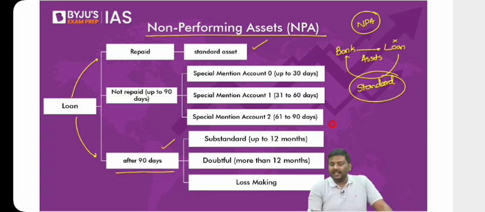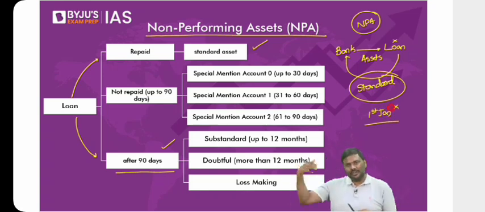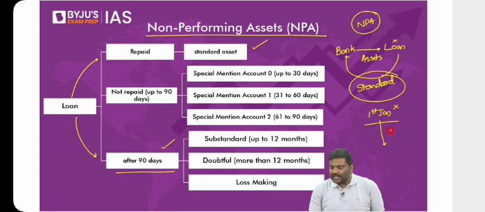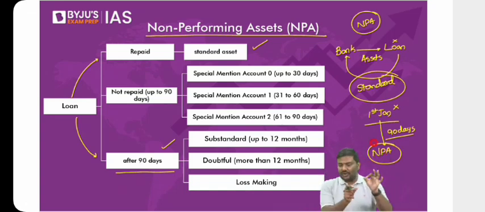Let's say hypothetically, on the 1st of January, you are supposed to make a loan payment, an EMI, to the bank. You did not make the payment. Now from the 1st of January, they will wait for the next 90 days. And after 90 days is over, the bank will declare this loan as a non-performing asset. The bank will wait for 90 days from the due date.